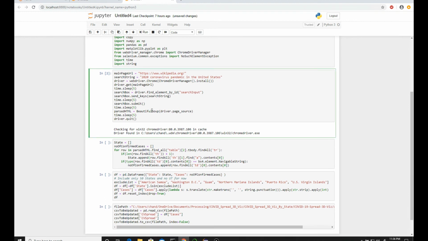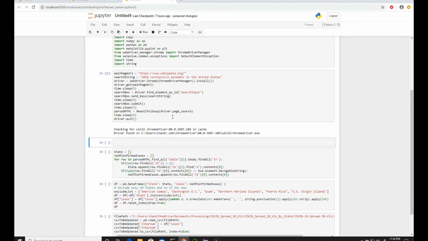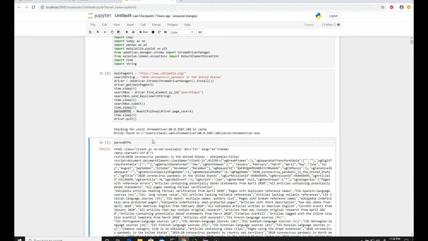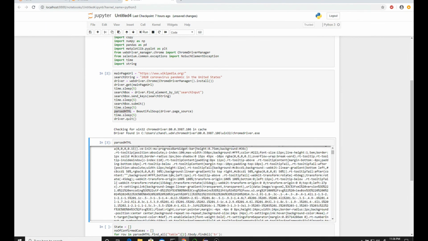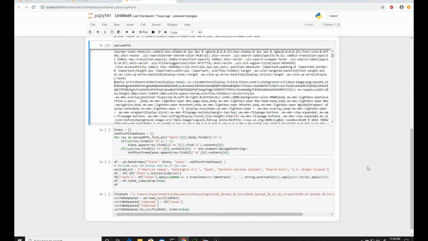We can look at what the parsed page looks like real quick. It's the parsed HTML. It will be a very big page, but you can see this is the parsed HTML of that page. Now we are looking for the table using the Beautiful Soup functions. We are finding the tags that contain the table, and further the table headings and the particular data.